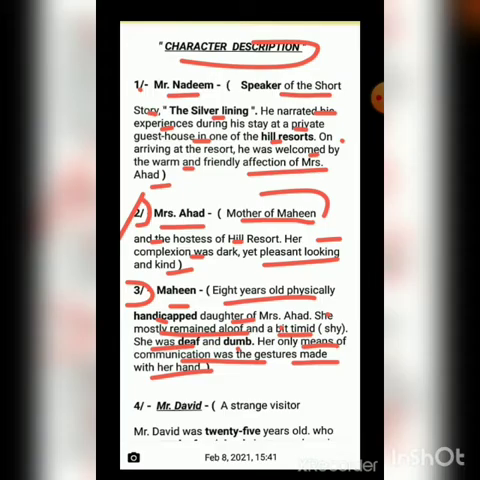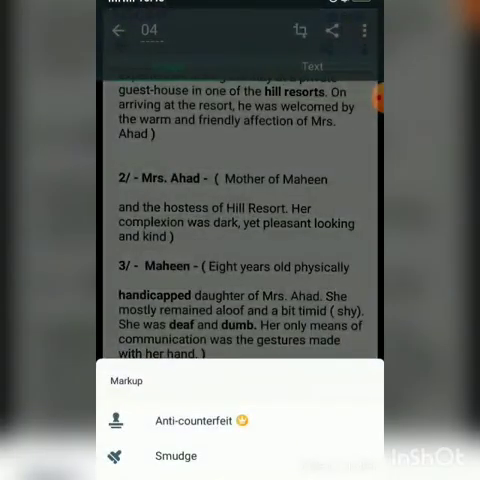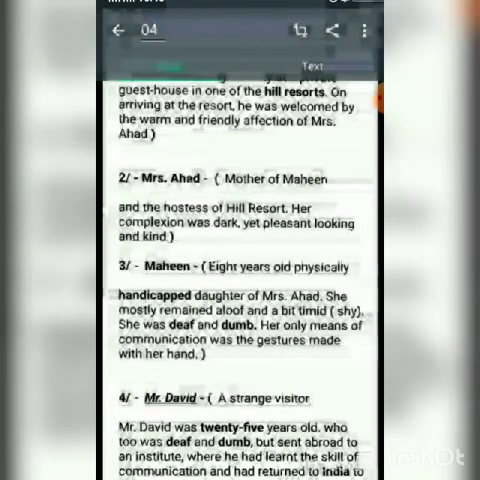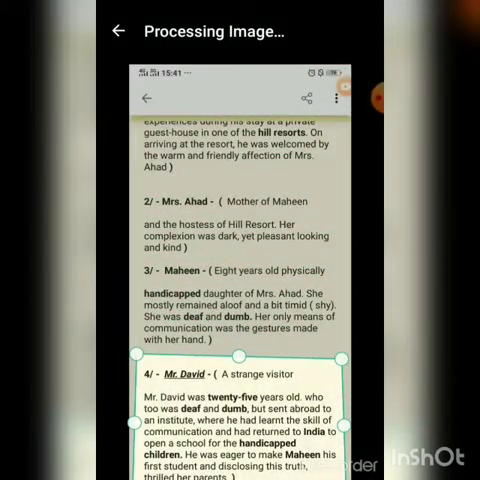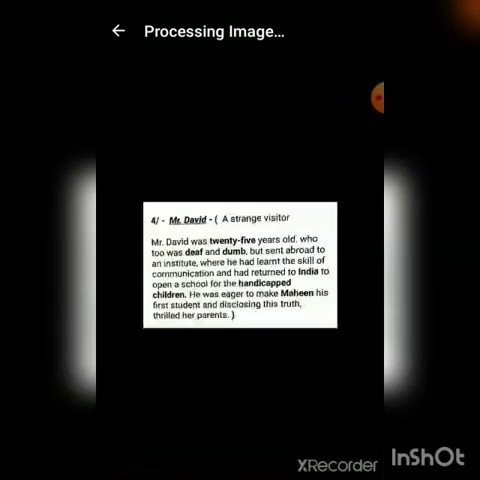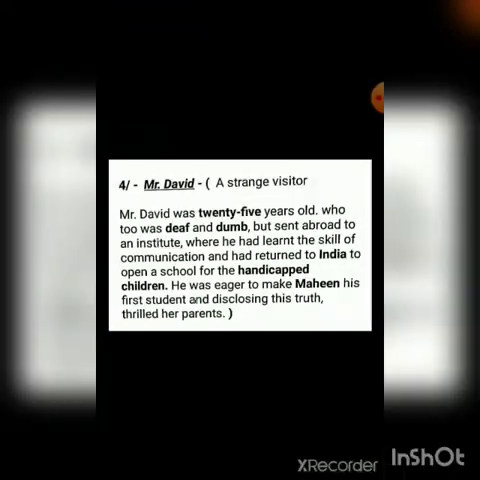Alright, so the next character that we have is Mr. David. The last character is Mr. David. Now, Mr. David is a strange visitor. You know who Mr. David is? Mr. David is a strange visitor who has come from abroad to open a school here.